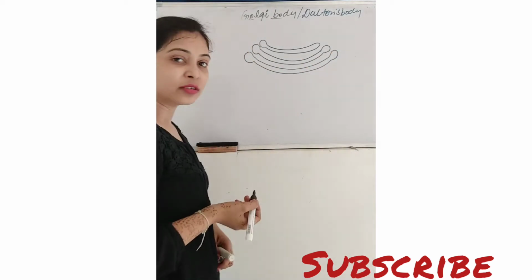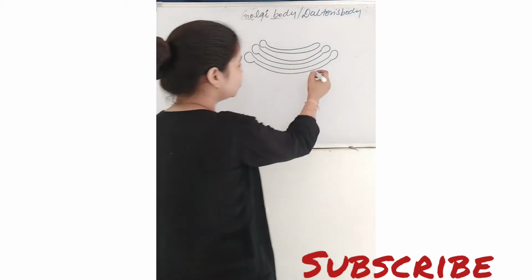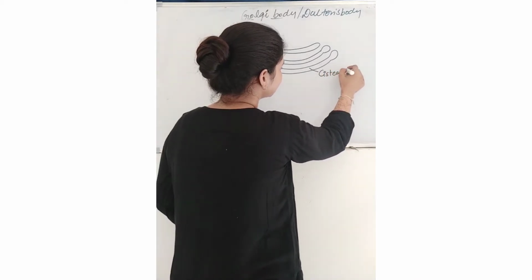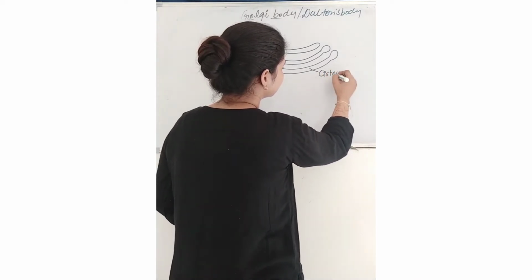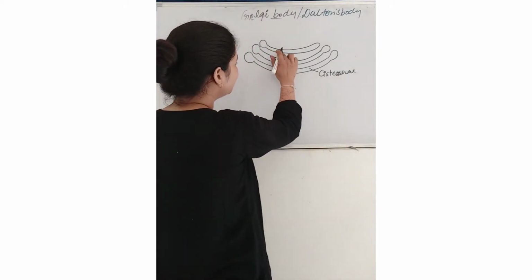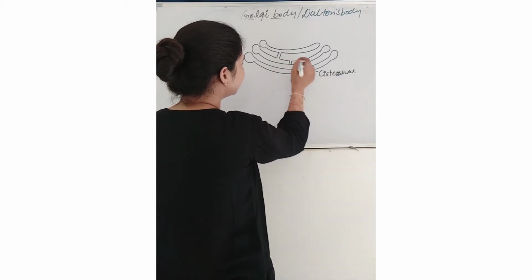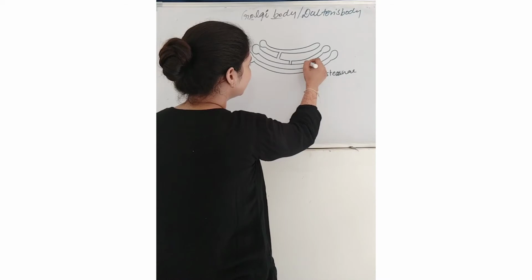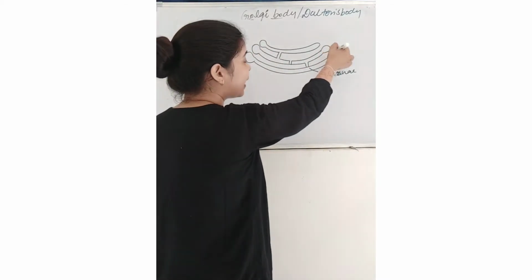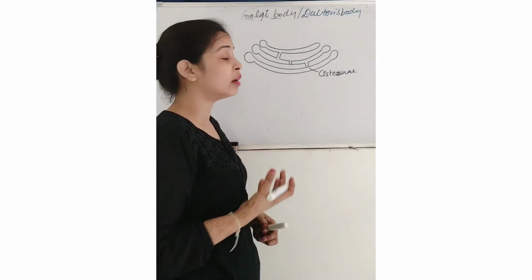It is a tubule-like structure, and these tubules are known as cisternae. These tubules are interconnected, connected in some way like this, right? And here you can see that at the end these cisternae are a little bit swollen.